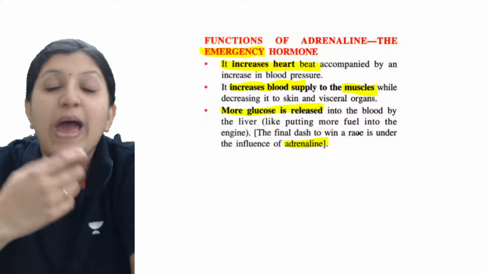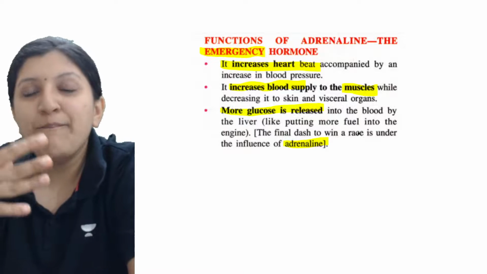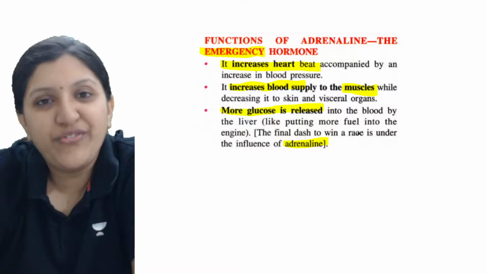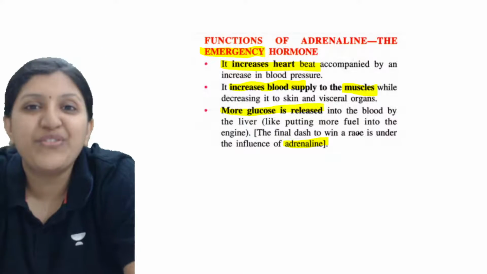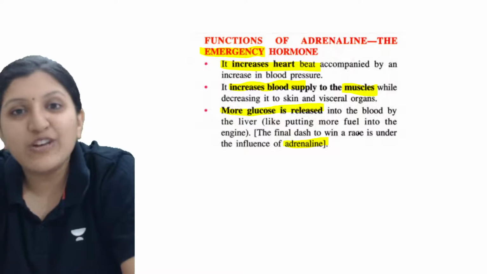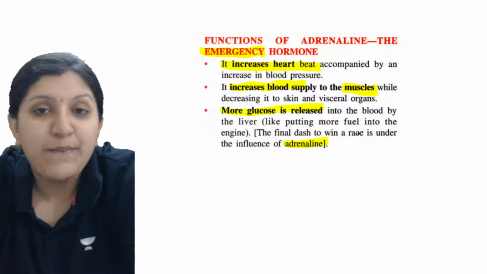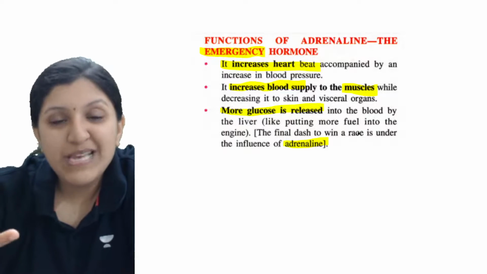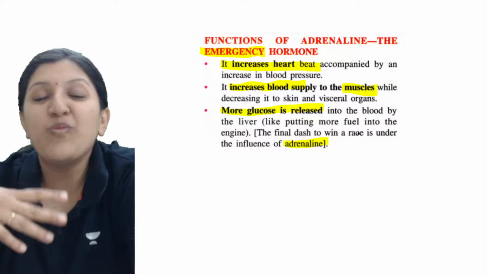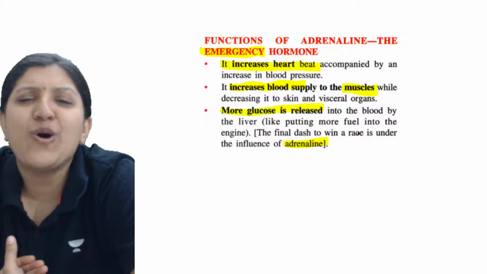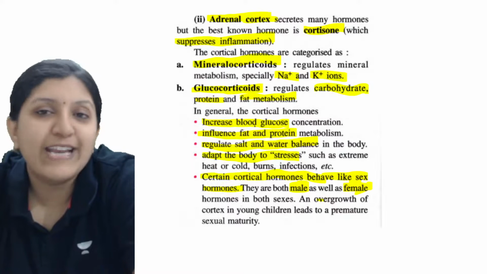We call the adrenaline hormone the emergency hormone. It makes your body ready for fight or flight, that is facing the danger or at least running away from the danger. For both of these, energy is required. There are a lot of other changes that occur when there is a lot of adrenaline production. There is increased blood supply, so an increased supply of oxygen and glucose. With that, much more cellular respiration occurs and a lot of ATP synthesis occurs. So extra energy supply is provided by this adrenaline hormone.